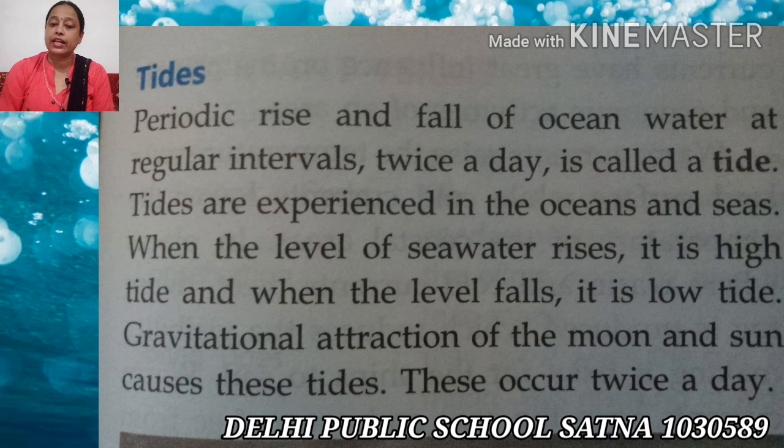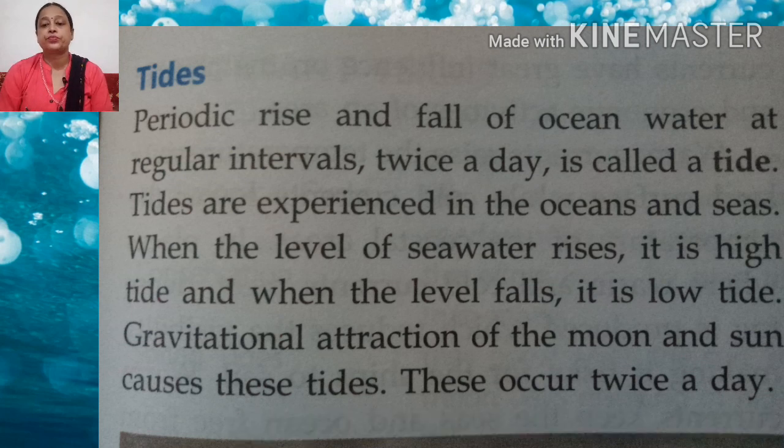What is high tide? When the level of sea water rises, that is high tide, and when the level falls, it is low tide. The gravitational attraction of the moon and sun causes these tides. So the causes of tides, children, are the gravitational attraction of the moon and sun.